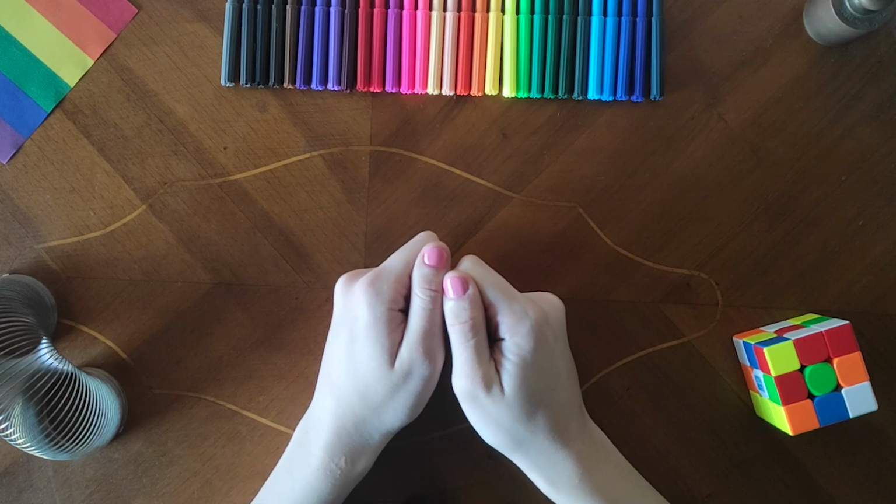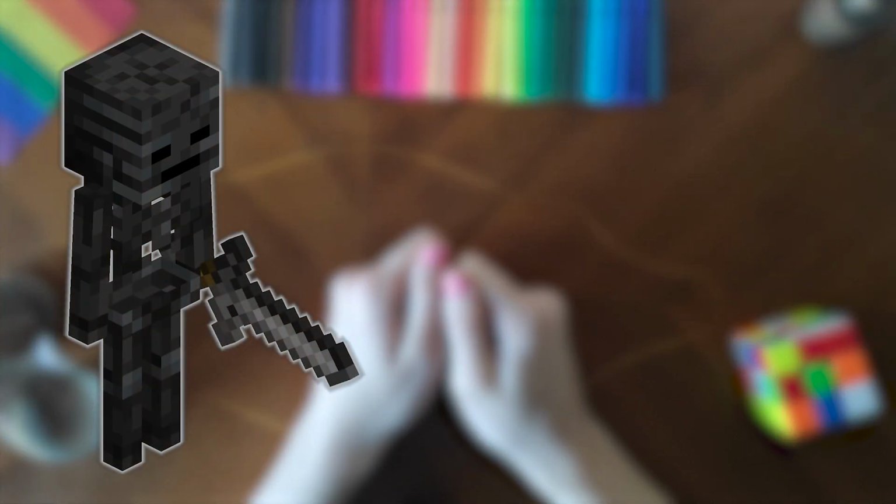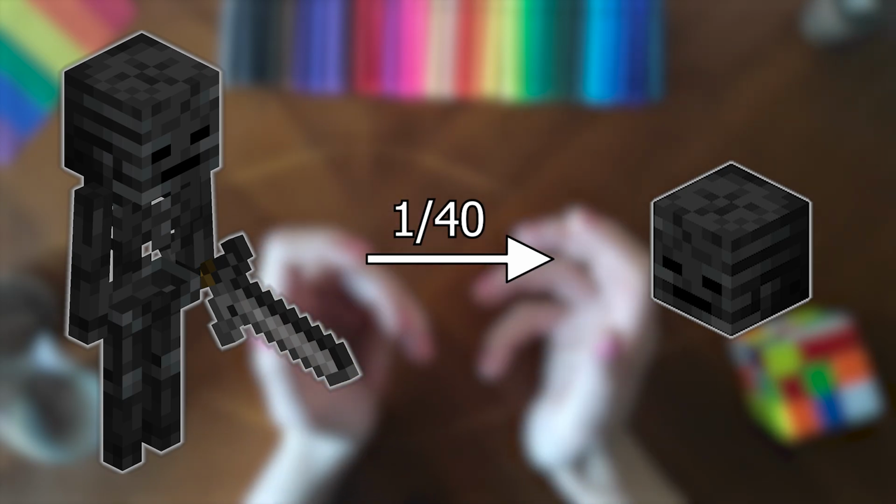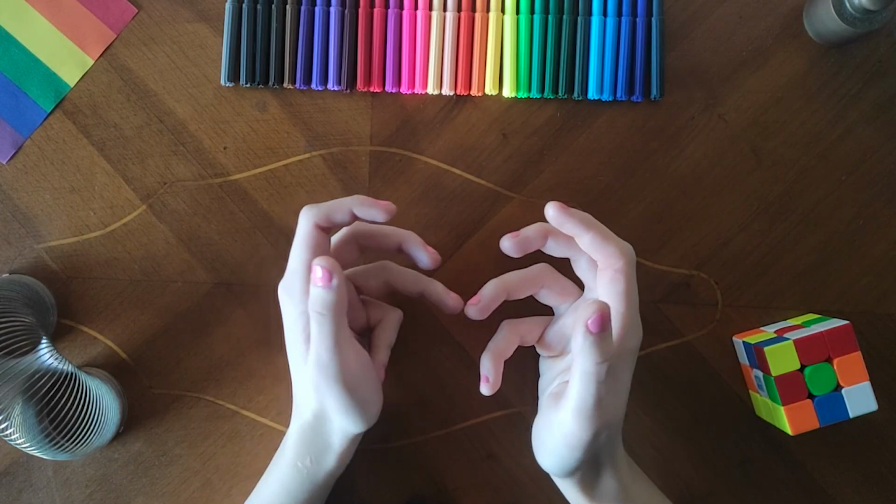Say you're grinding a video game monster, like wither skeletons in Minecraft, for a rare drop. You know that the drop chance is 1 in 40 or 2.5%. So a couple minutes later, you're getting frustrated and you say, I killed 40 already, I should have gotten it by now. But you haven't.